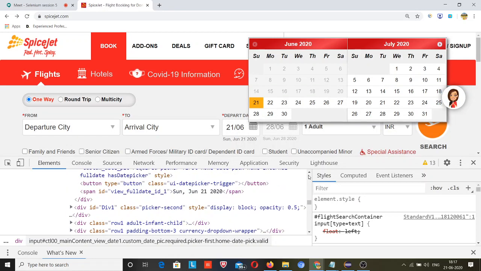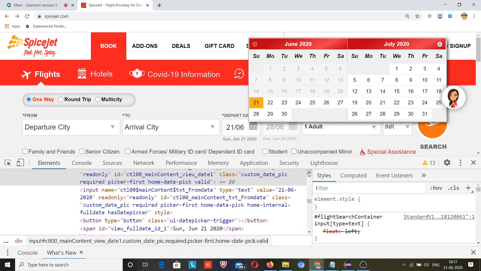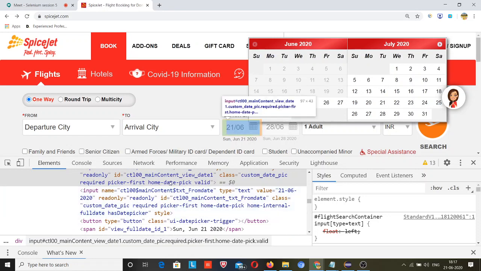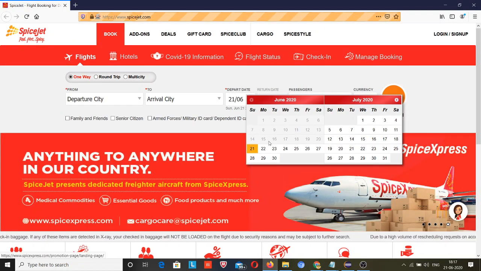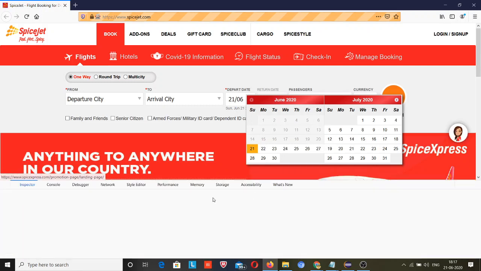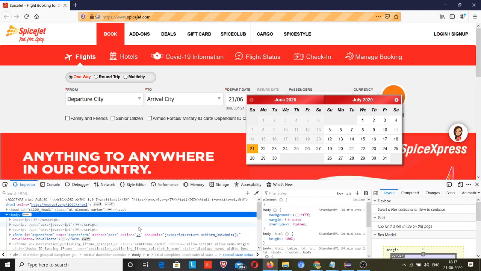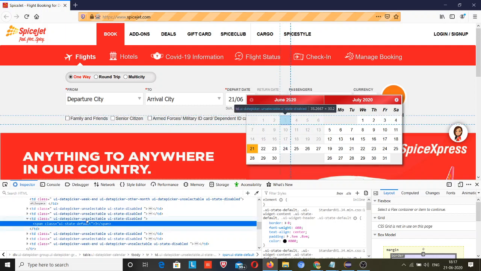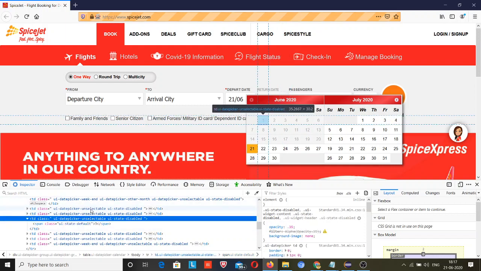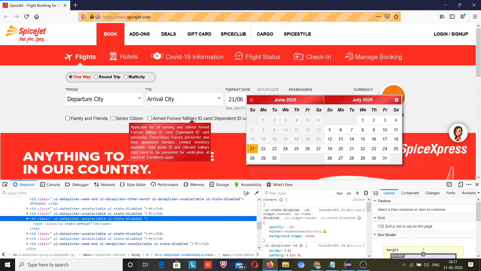Month. Let me go on Firefox with clear visibility, right click inspect, and find the value that will select this calendar, not this.